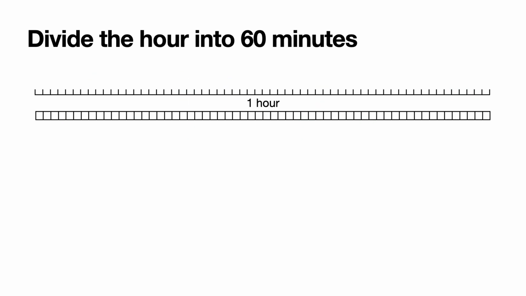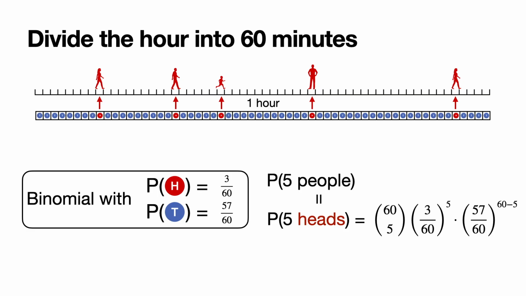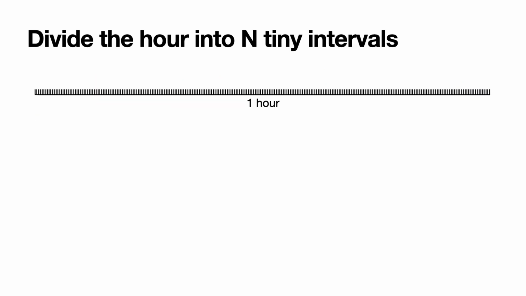We can subdivide the hour, let's say now, into 60 intervals of 1 minute each. And so now we have this binomial distribution with probability 3 over 60 of landing heads and 57 over 60 of landing tails. And we want the probability that we tossed this coin 60 times and it landed on heads 5 times. So that's going to be 60 choose 5 times 3 over 60 to the 5 times 57 over 60 to the 60 minus 5. And we can continue doing this in even smaller and smaller and smaller intervals.